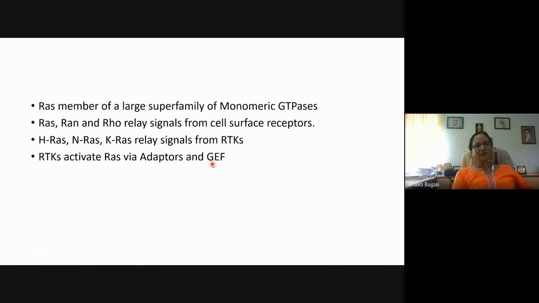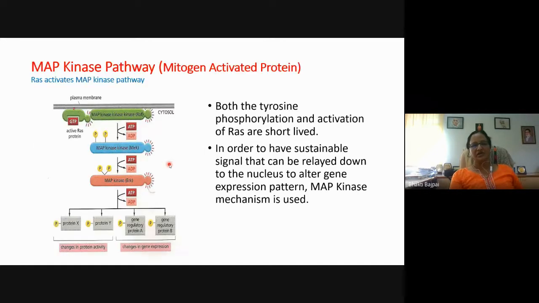So RAS is a member of a large superfamily of monomeric GTPases. RAS, RAN, and RHO relay signals from cell surface receptors. HRAS, NRAS, KRAS relay signals from RTKs. RTKs activate RAS via adapters and GEF. So these different RAS proteins relay signals from receptor tyrosine kinases, and the receptor tyrosine kinases activate RAS via adapter protein and the GEF.